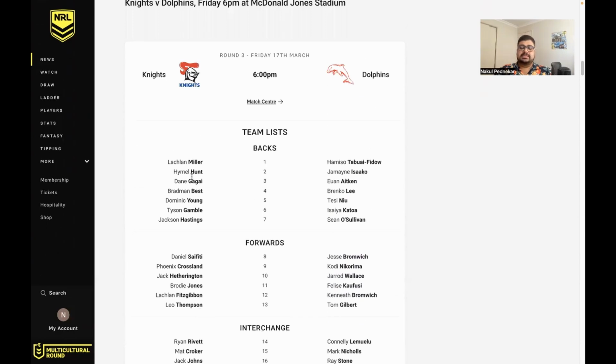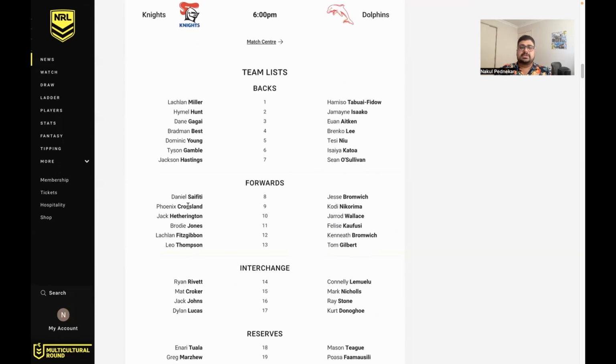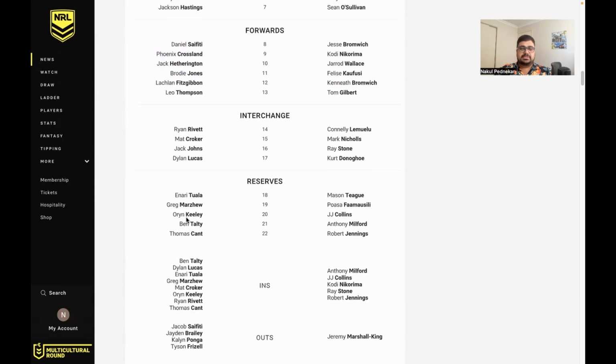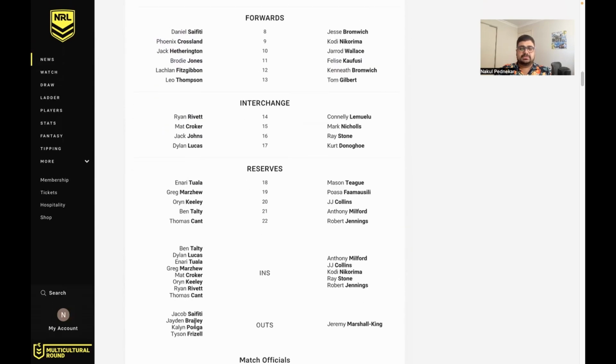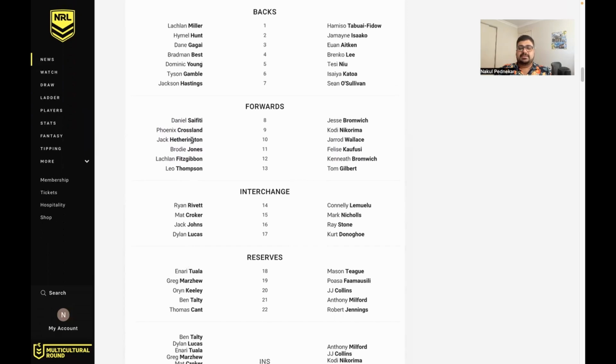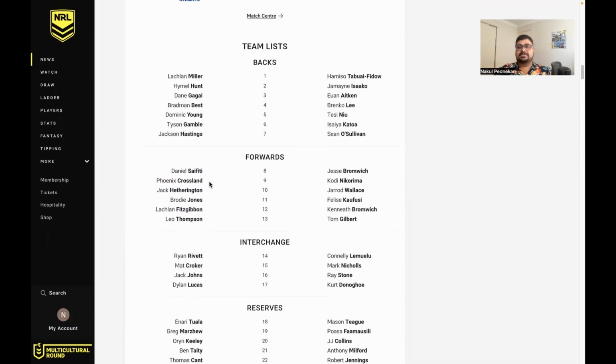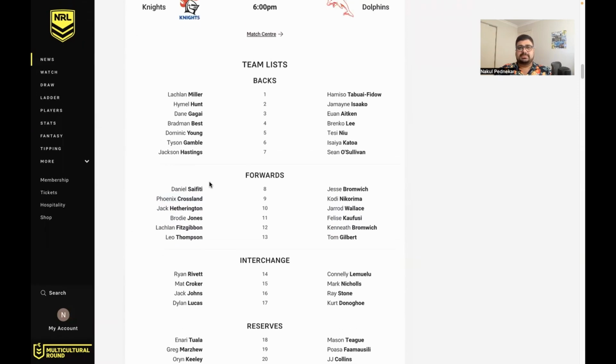With the Knights, it is chaos. So Ponga's out, Gamble's in the halves, Brayley's out, Crossland's in at hooker, Frizzell's out, so Brody Jones is in on an edge over here. There's someone else as well. That's right, Jacob Safidi out for 5 weeks, so Hetherington's in, and they've also got Adam Elliott and Kurt Mann who were out from the week before. That is literally half of their starting 13. It's ridiculous what's happening with the Knights.